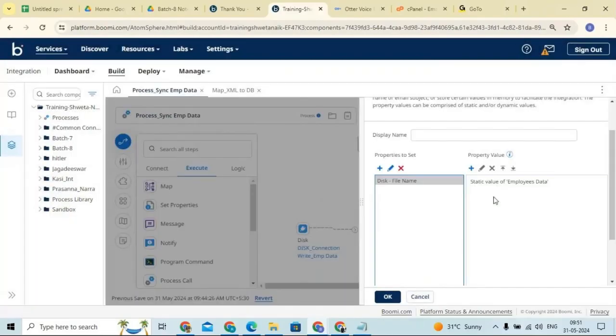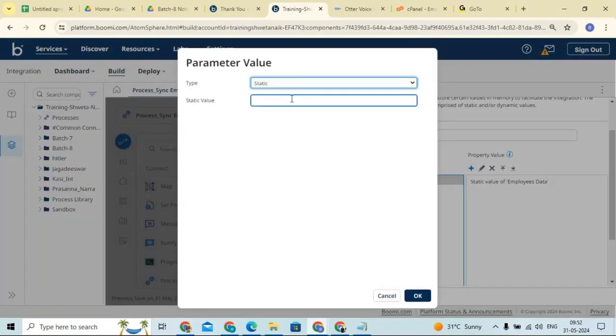We can give multiple values for a single property. This is the first value, employees data. Then I want to assign a second value, like an extension: .csv, .xml or .json. From the target I'm getting a CSV format, which is nothing but a flat file format. So I'm giving .csv.